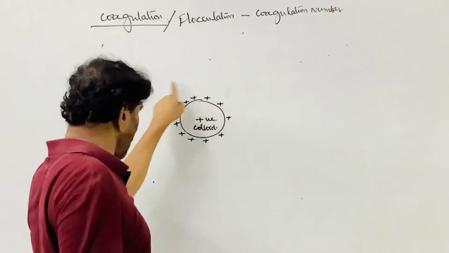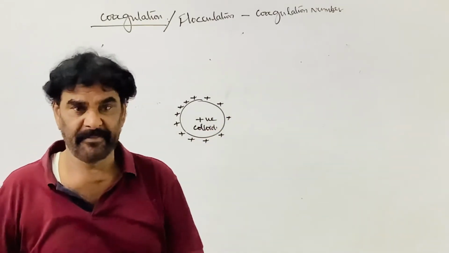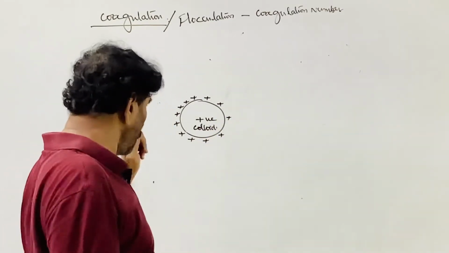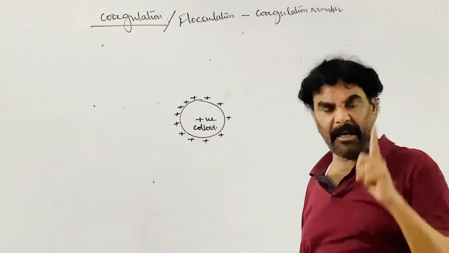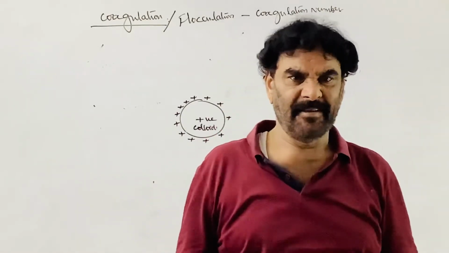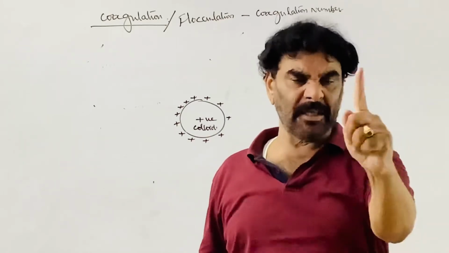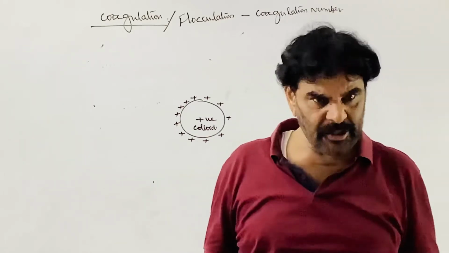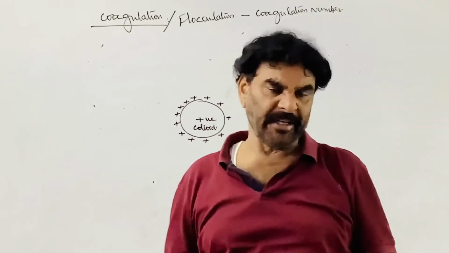The anion neutralizes the charge. So you are eliminating the charge on the colloidal particle by adding the electrolyte. In this process the colloidal particle loses its charge and changes into a suspension. Coagulation takes place.